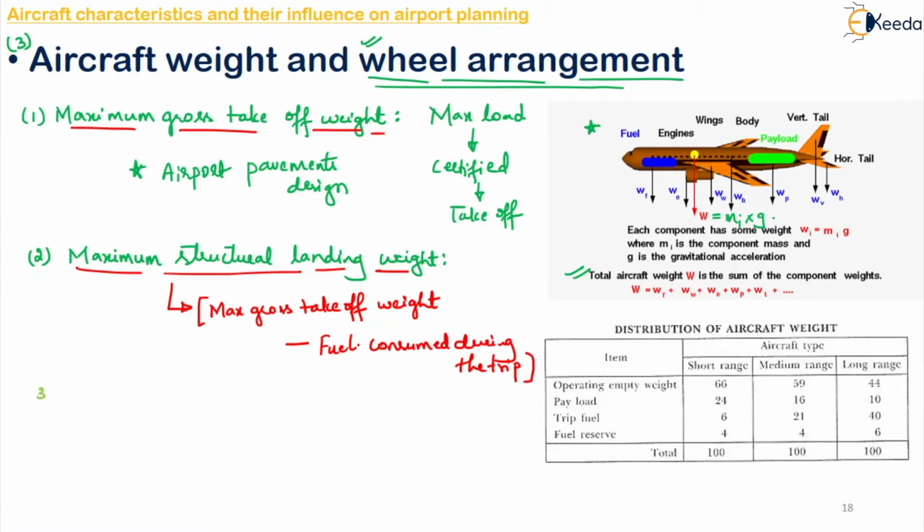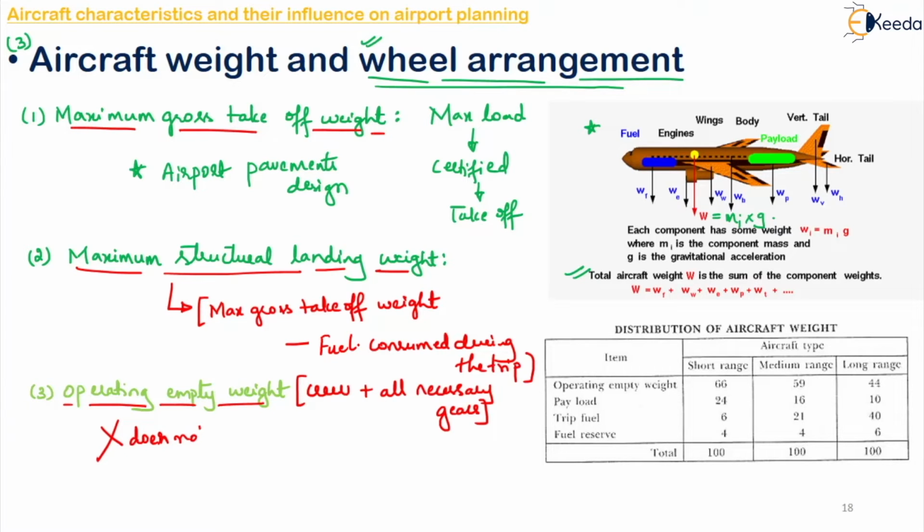Okay, moving on to the third one. The third one is your operating empty weight. Now, what is this? This is the weight of the aircraft, including crew and all the necessary gear required for the flight. Okay, it does not include your payload and the fuel. So what all does it include? It includes crew plus all necessary gears. Right, it does not include what? Does not include the payload and fuel.